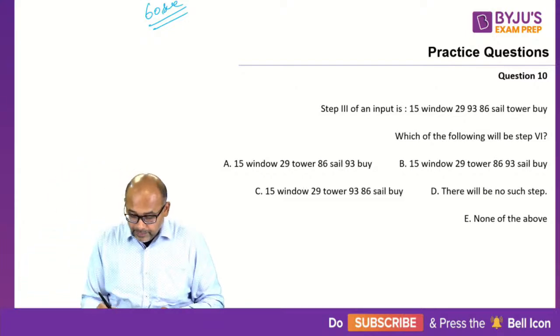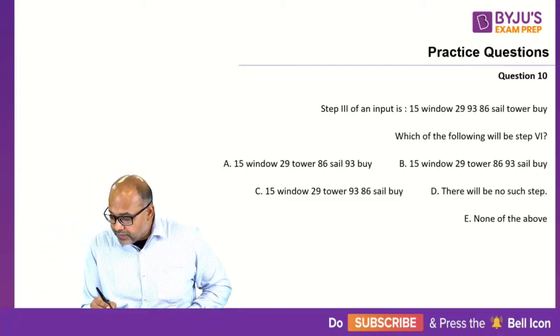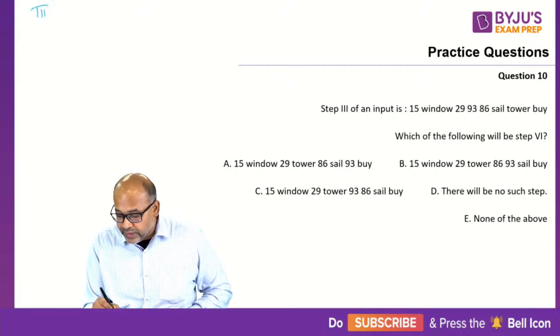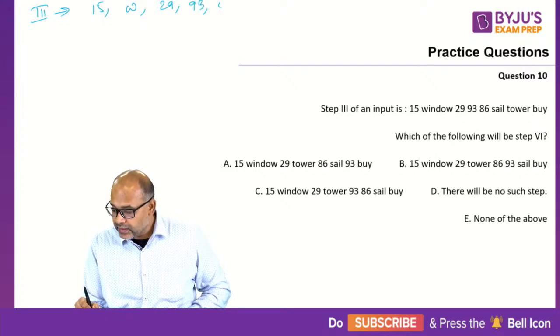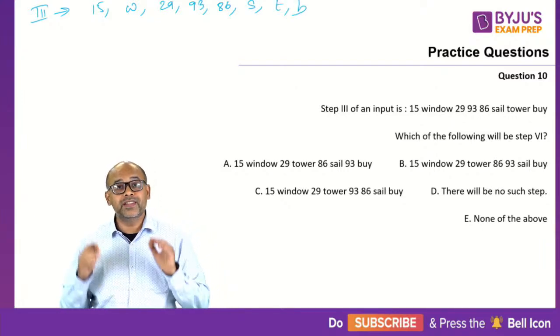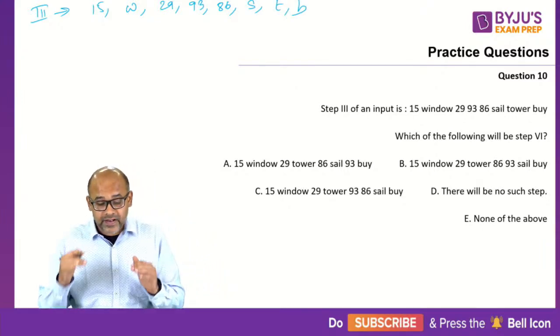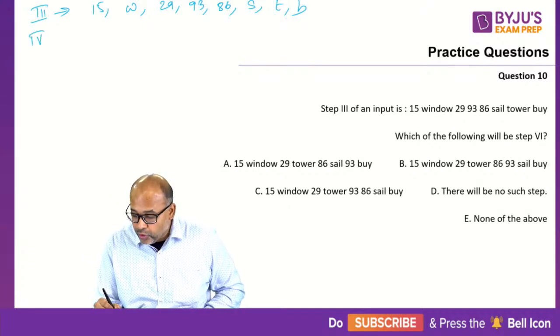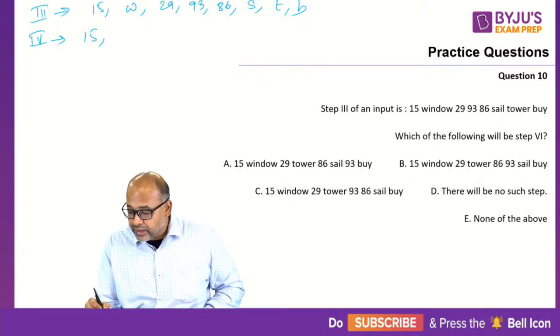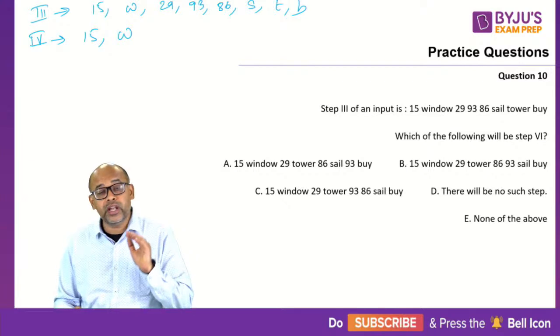Okay, 60 seconds are up. Let's take a look at what is happening here. The input for step 3 is 15, W, 29, 93, 86, S, T and B. This is step 3 done. Once step 3 is done, my step 4 should be 15, W. These two are already in position.